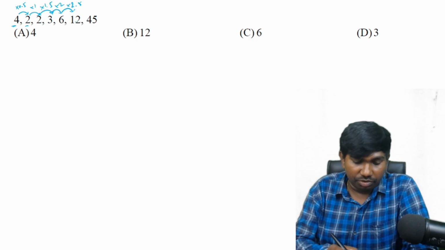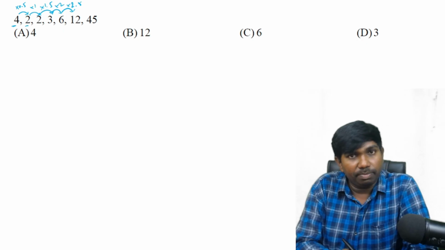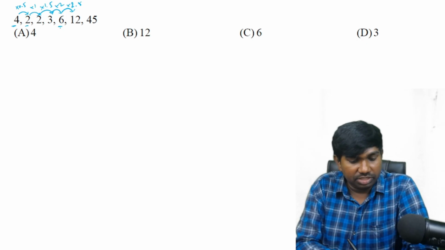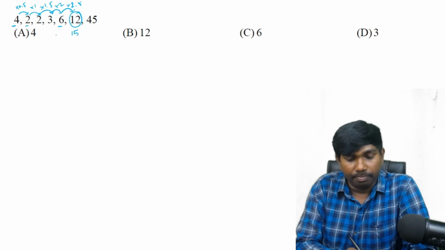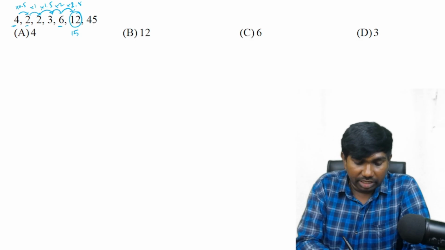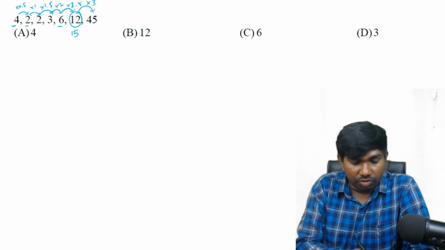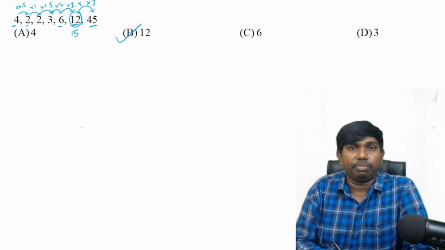But it is not into 2.5. 6 into 2.5. 2.5 is nothing but 2 times the number plus half of that number. 2 times of 6 is 12. Half of 6 is 3. Together it is 15. That means it must be 15. Once we get the correct number, we should verify it with the next number with the same logic. Into 3. 0.5, 1, 1.5, 2, 2.5, 3 and so on. So 15 3s are 45. Yes, it is satisfying. That means our answer is 12. 12 is the wrong number in this series.